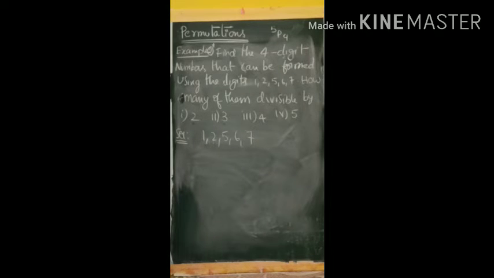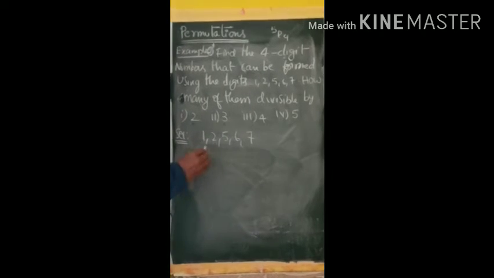First of all, add all the given digits. 1 plus 2, 3. 3 plus 5, 8. 8 plus 6, 14. 14 plus 7, 21. So, the sum of the 5 digits is 21. We should form a 4-digit number, so we will subtract one digit and check whether the remaining set is divisible by 3.